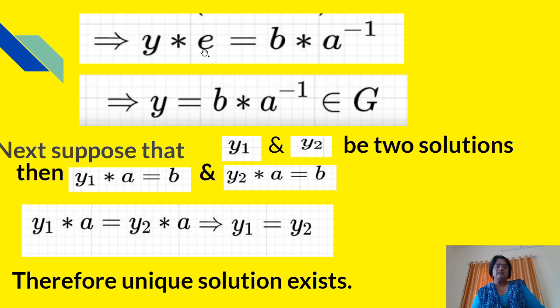Now y star E is equal to y because E is the identity element, and therefore y is equal to b star A inverse, which belongs to G.